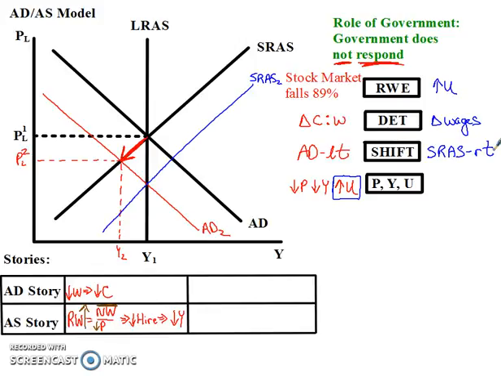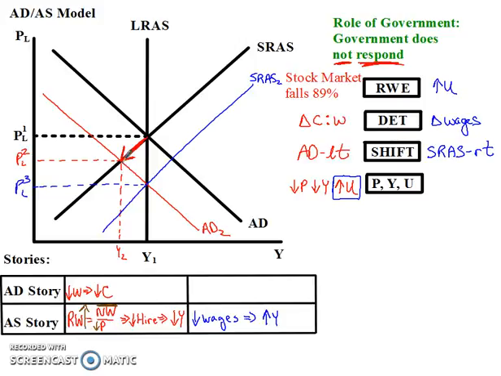So my aggregate supply story is now going to be, originally it was sticky wages move along the curve. That's what happened here. But now the aggregate supply curve itself is going to shift, and that's because wages go down. So the decrease in wages is going to cause companies to increase production. And as companies increase production, that's going to cause prices to fall even more.